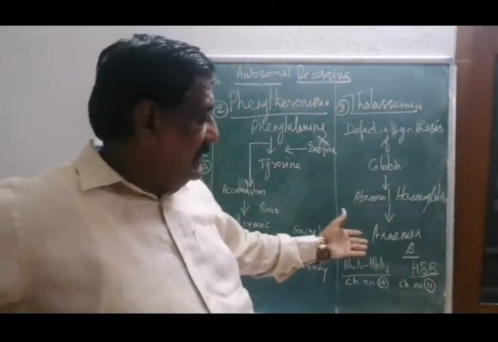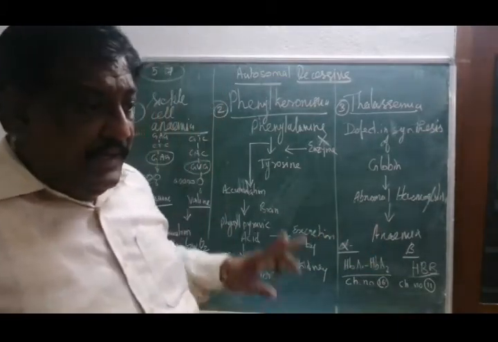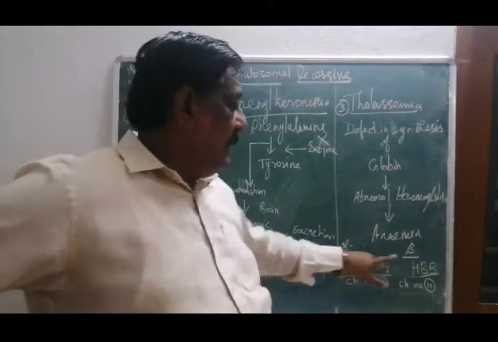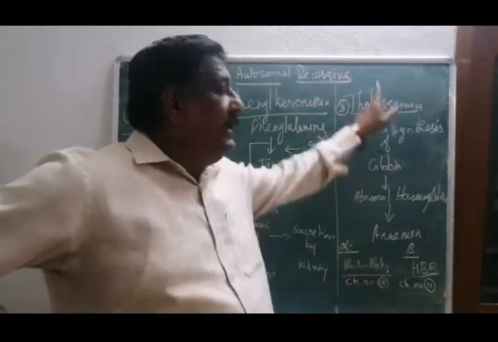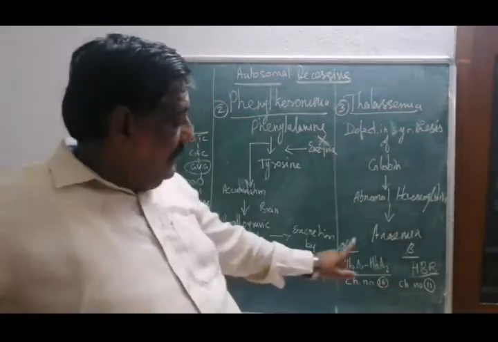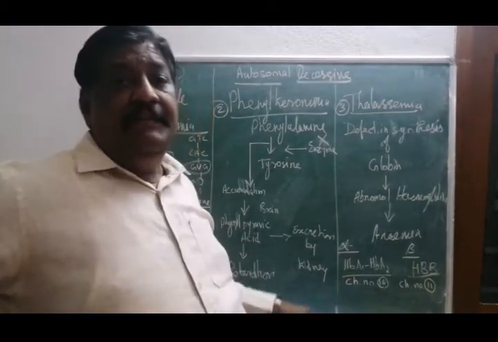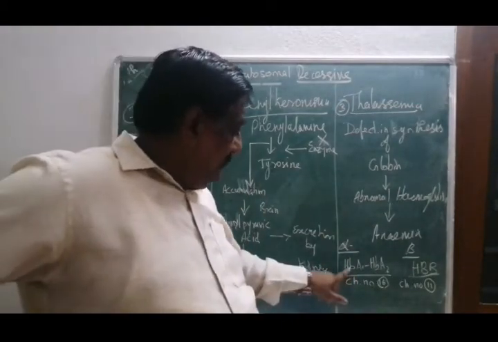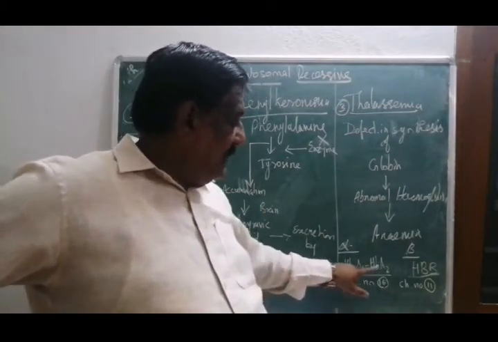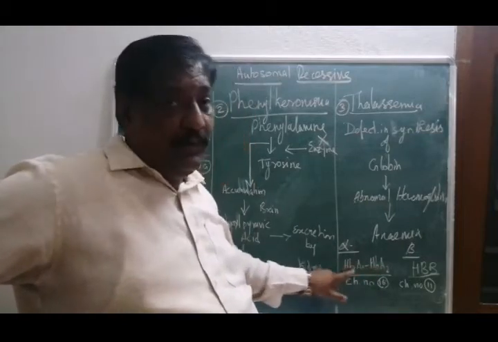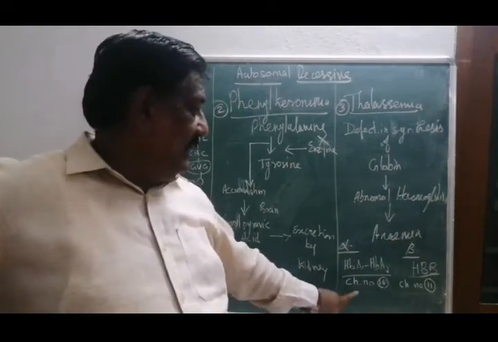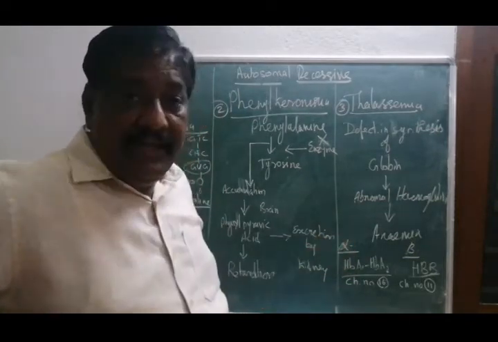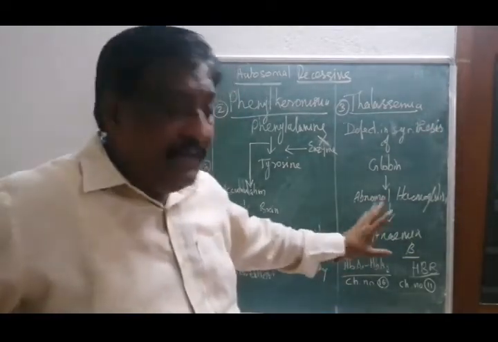But this anemia is of 2 types, alpha and beta type. We call alpha thalassemia, beta thalassemia. In alpha thalassemia, the change takes place in the HbA1 and HbA2 genes, 2 genes are involved, which affects chromosome number 16. That is also leading to anemia.